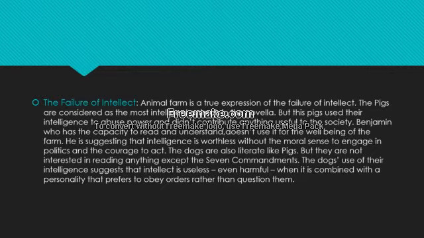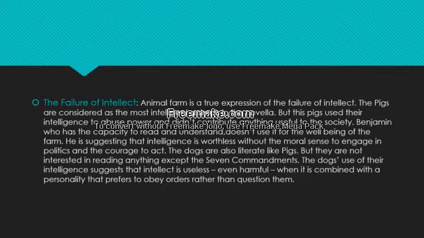We all know that 10 puppies. Napoleon gave special training to those 10 puppies and considered them his security. So these dogs are also literate like pigs, but they are not interested in reading anything except the seven commandments. They did not show any intellectual activities for the well-being of the farm or other animals. They only read the seven commandments.